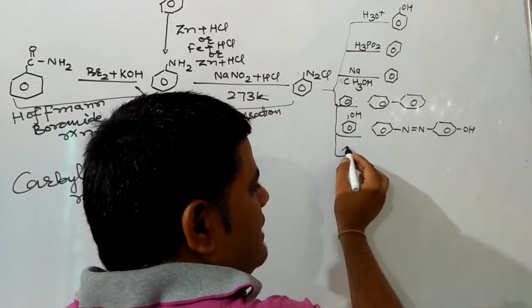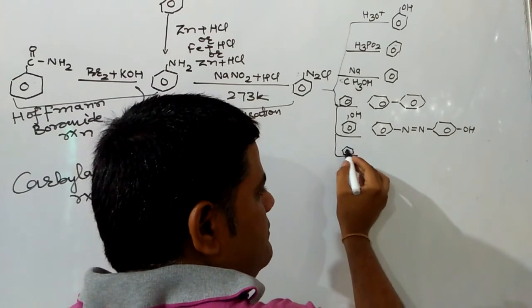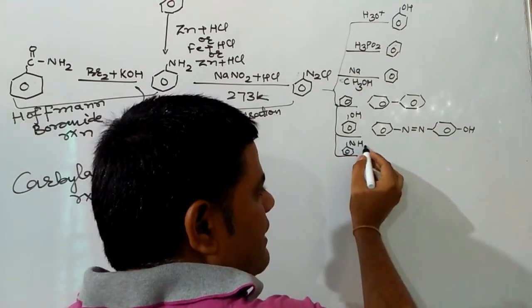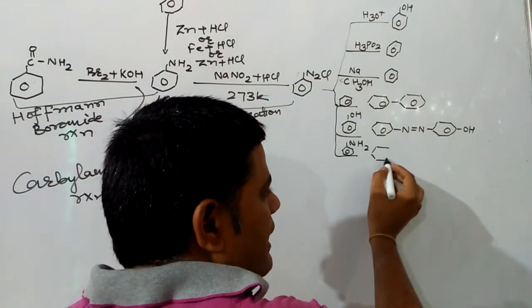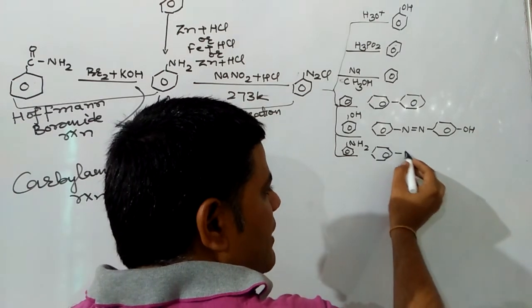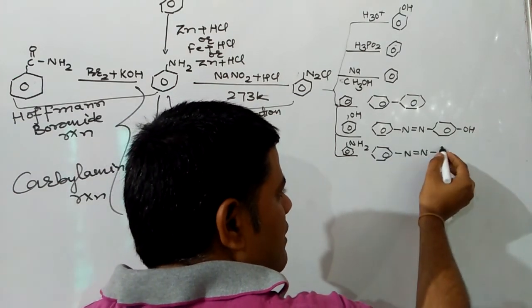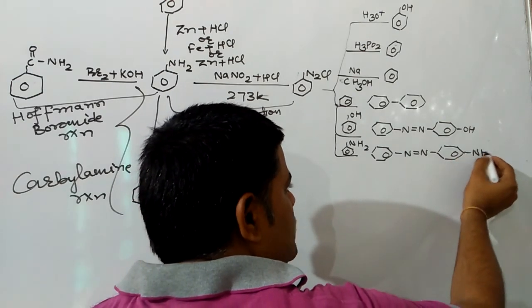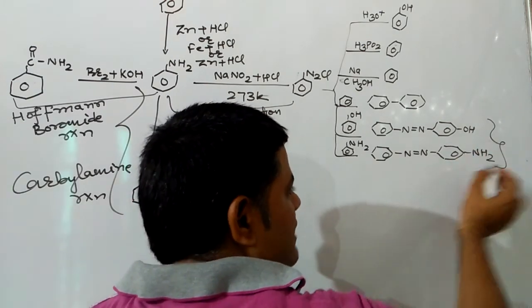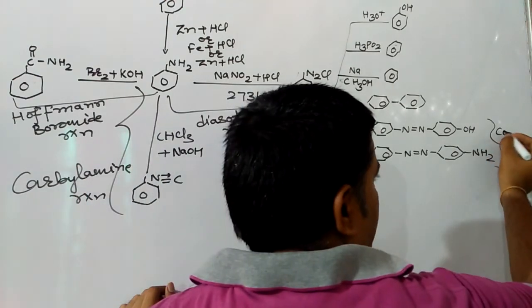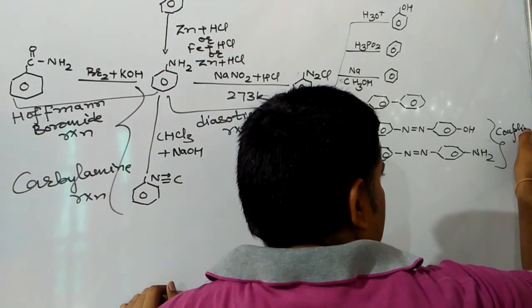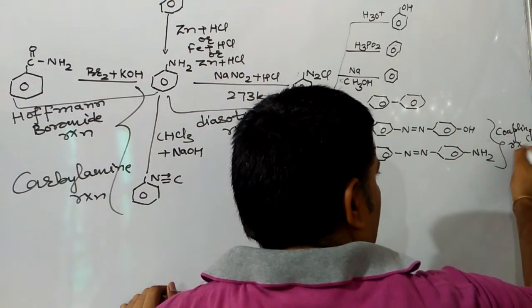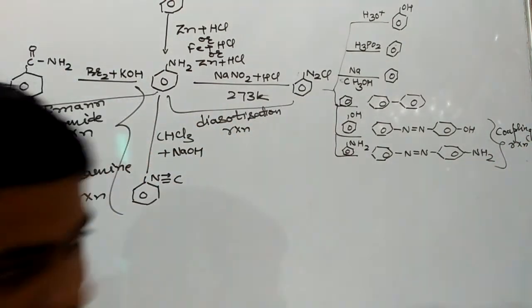Again, it can react with aniline to produce a yellow dye, para-aminoazobenzene. These two reactions are known as coupling reactions.